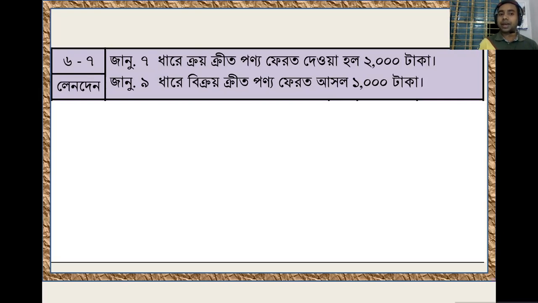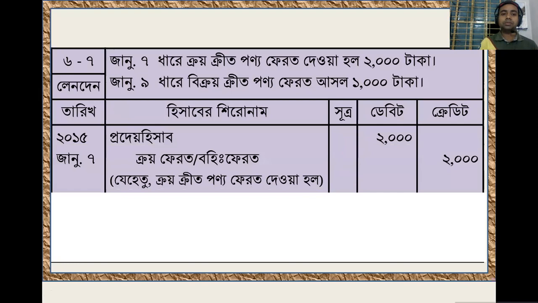purchase return credit and account. Purchase return is related with accounts payable. So accounts payable, that means liability, will be decreased. If any liability decreases, it will be debit. Am I right? So accounts payable debit, and side by side purchase return will be credit. As purchase is debit, so purchase return will be credit. How much amount? 2,000.